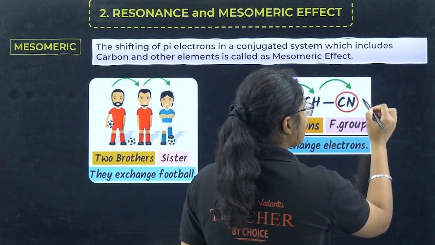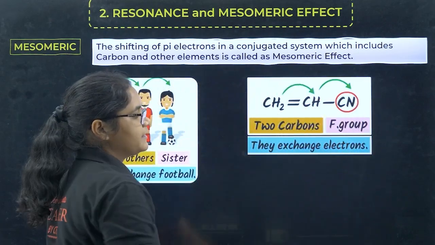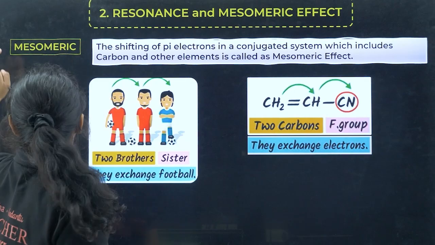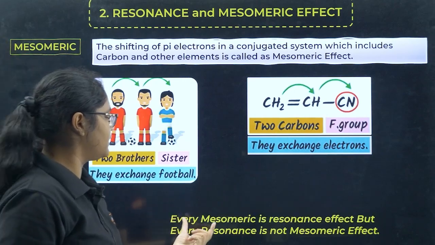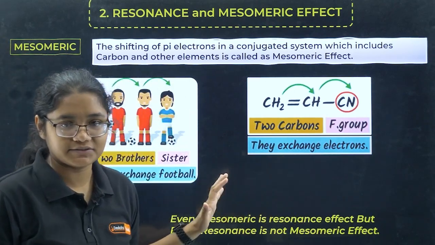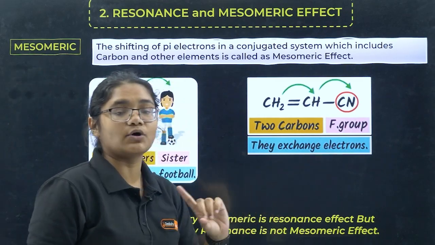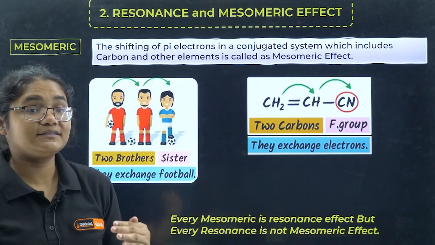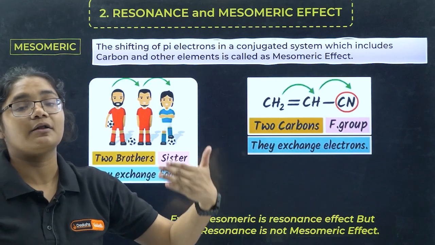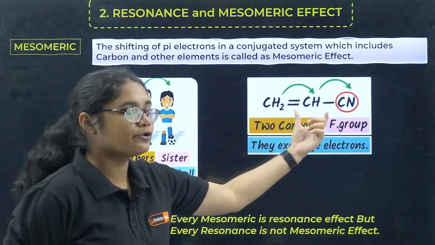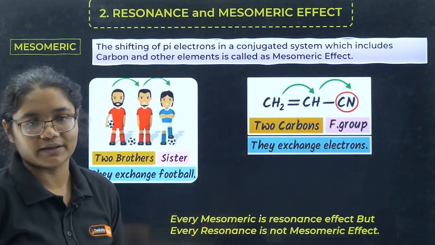Here F represents a functional group. So here I can conclude that every mesomeric effect is a resonance, but every resonance is not a mesomeric effect. Resonance can only be between carbon to carbon, but if any functional group is involved, then we call it a mesomeric effect.